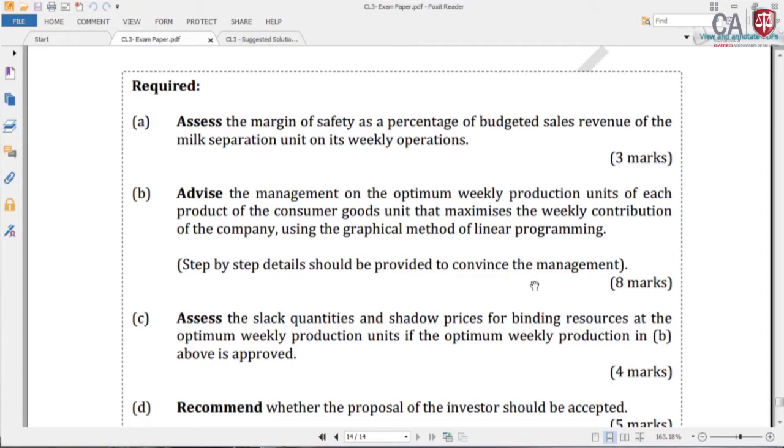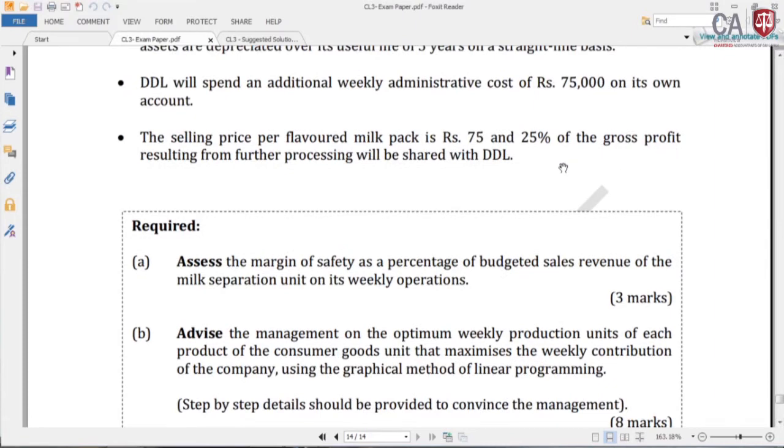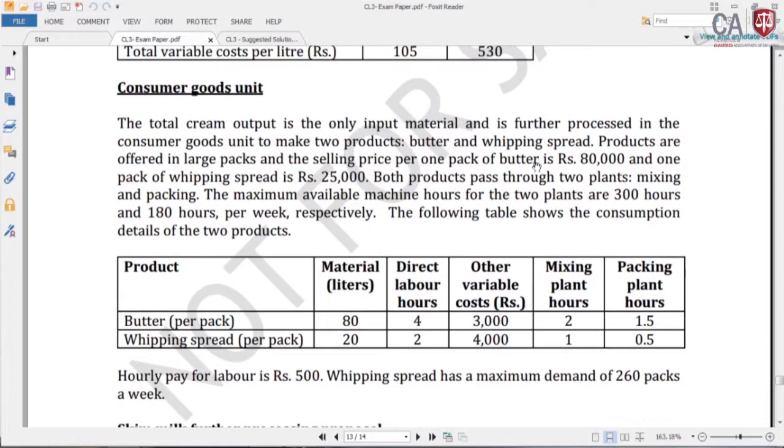First we will go to the consumer goods unit.